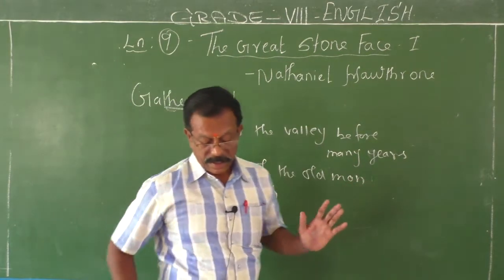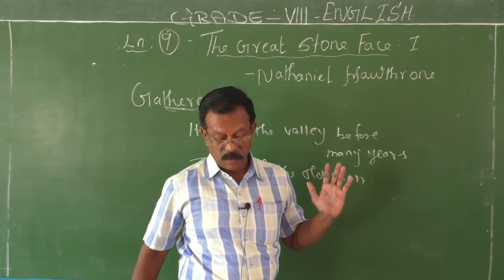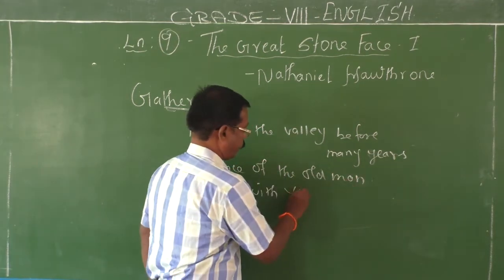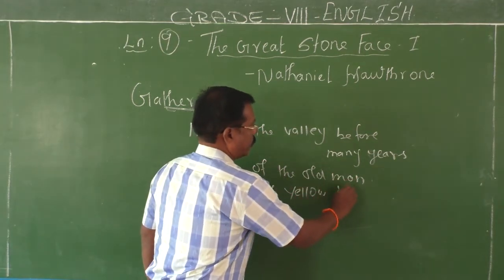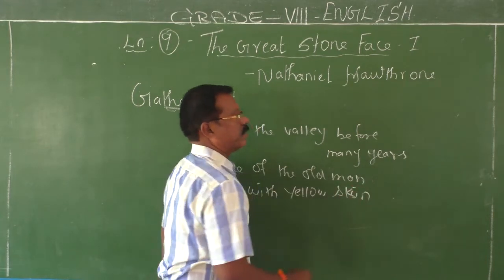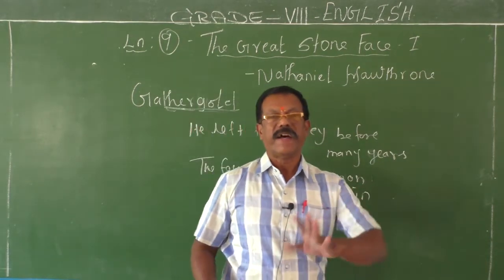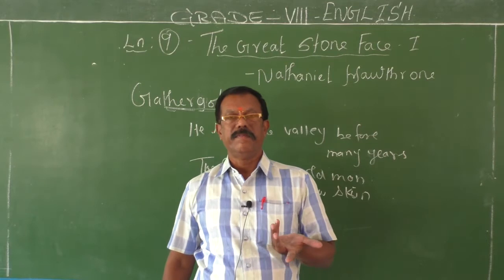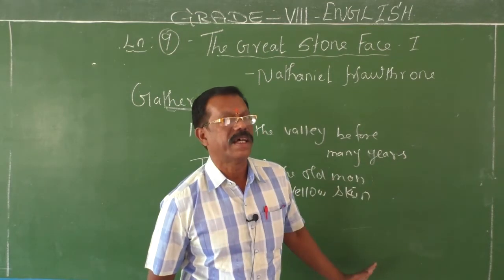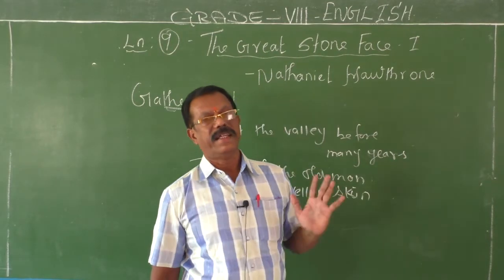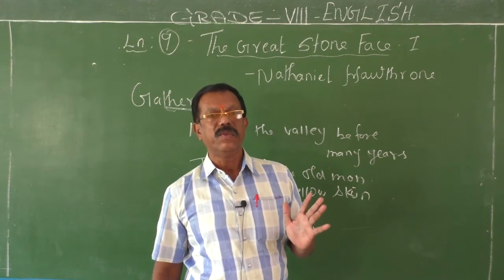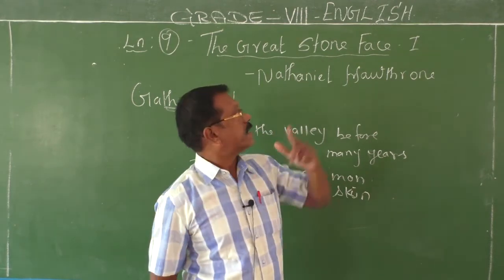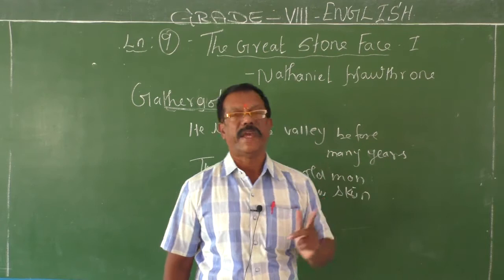He had the face of an old man with yellow skin. So he returned to the valley. Now the people believed that he was the real son of the valley, because they believed that he had the resemblance of the great stone face.